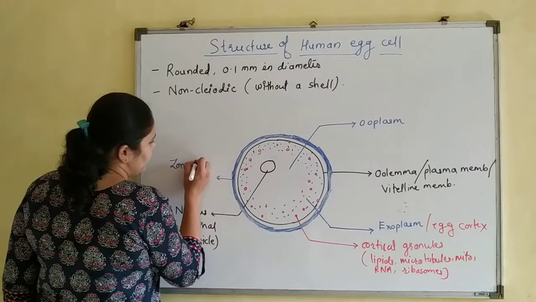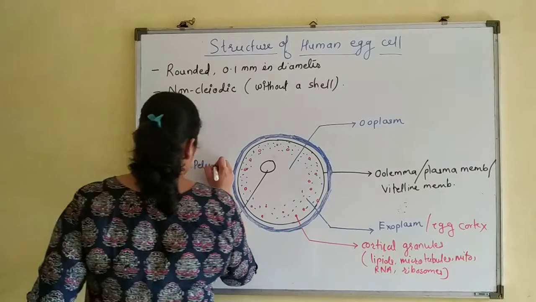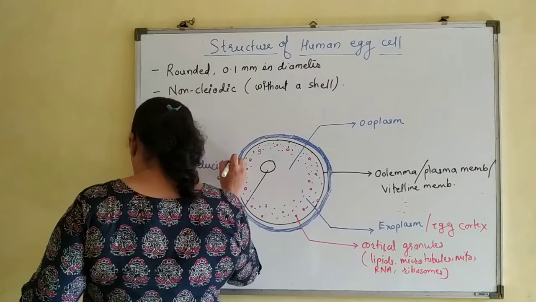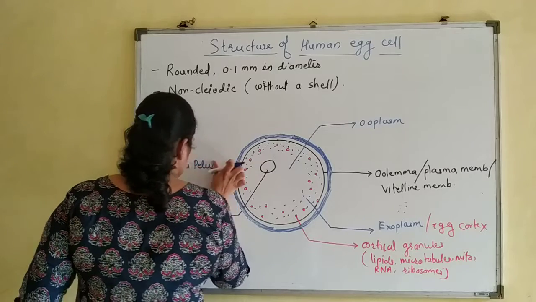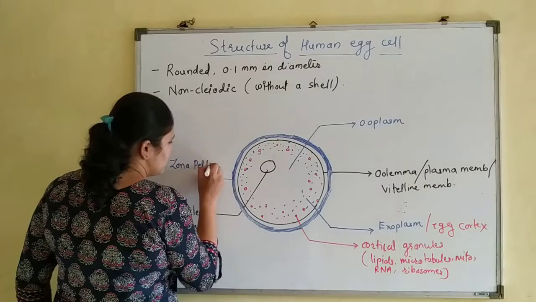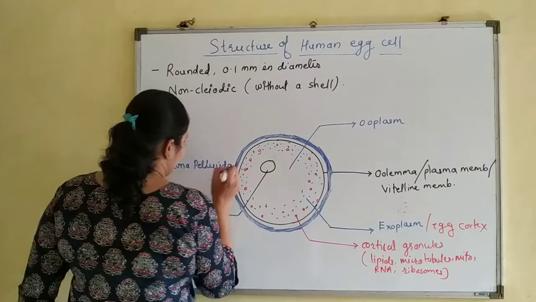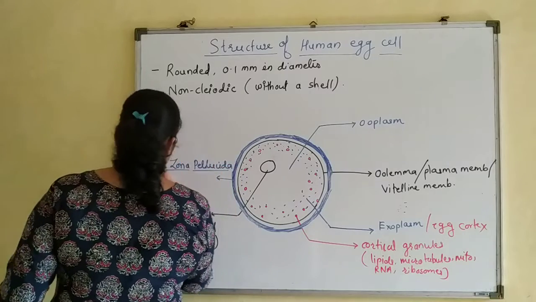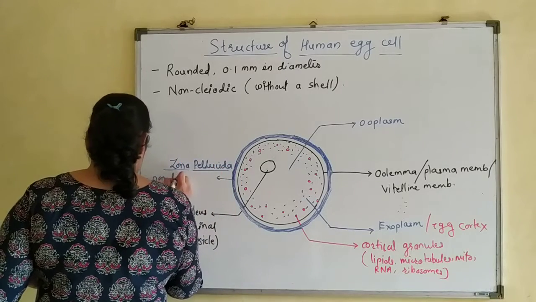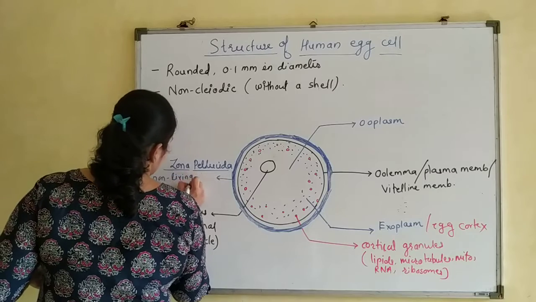It is known as zona pellucida. It is a non-living layer.